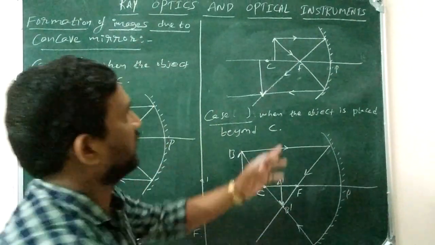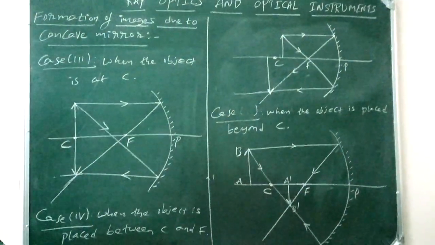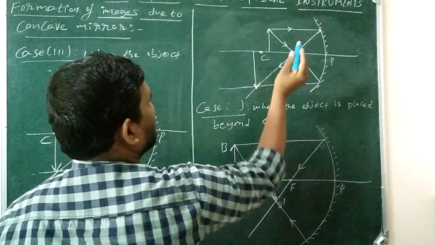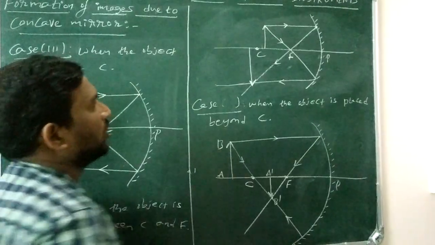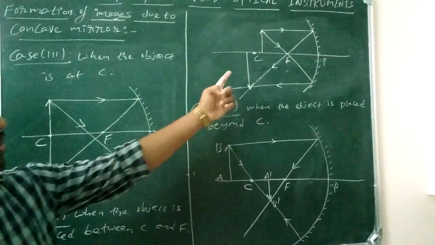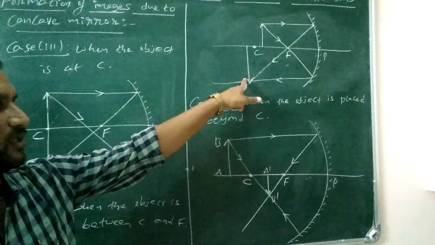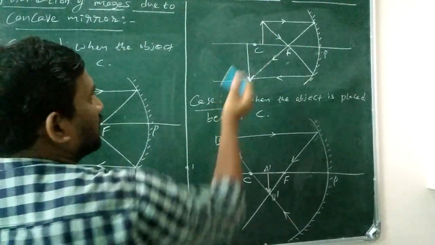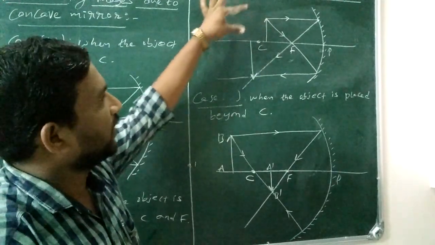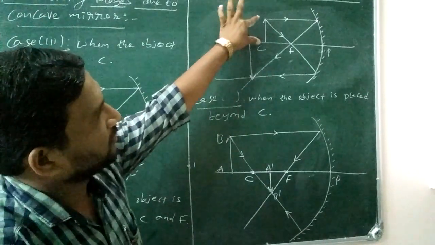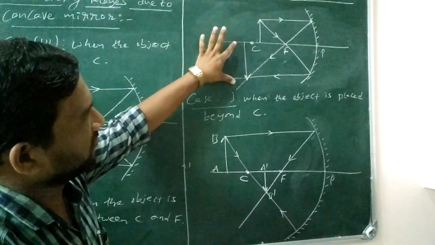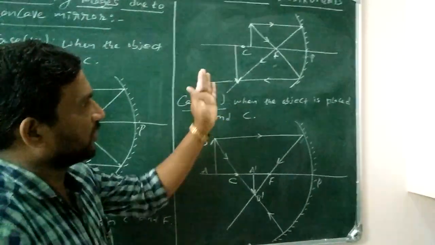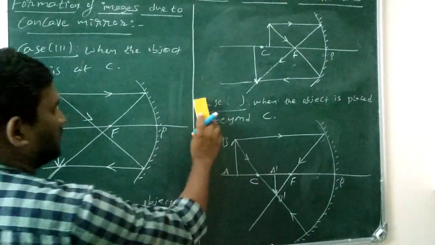In the fourth case, when the object is placed between the center of curvature and the principal focus, the image is formed beyond the center of curvature. The nature of the image is real, inverted, and enlarged. See the position of the object and see the size of the image. Here the object size is small and the image size is large, which means an enlarged image is formed beyond the center of curvature. This is case 4.